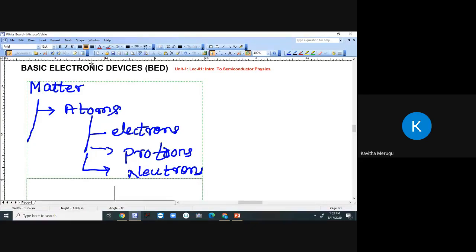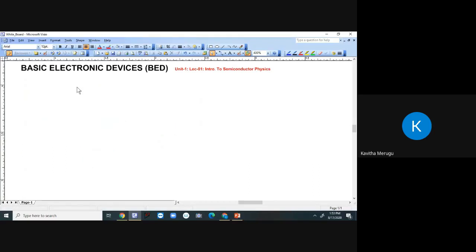So we have to discuss a few important points, right? So let us draw a table here, which discusses a few important parameters of electrons, protons, and neutrons.